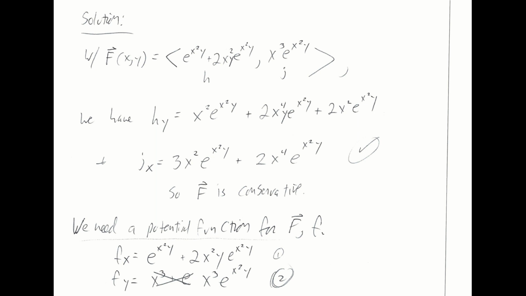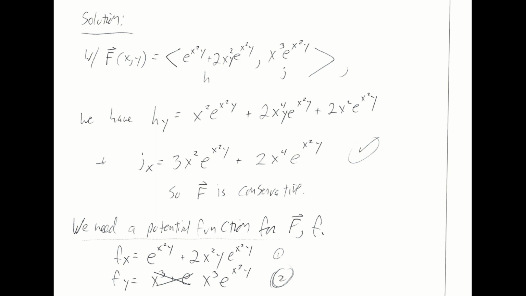So let's check straight away if f hat is conservative. No more of this attempting the straightforward method. So I'm going to take h here and take its partial with respect to y, and I get an expression, and you'll notice that I can combine the first and the last term here to get 3x squared times the exponential, and I take j's partial with respect to x, and I get exactly the same expression.